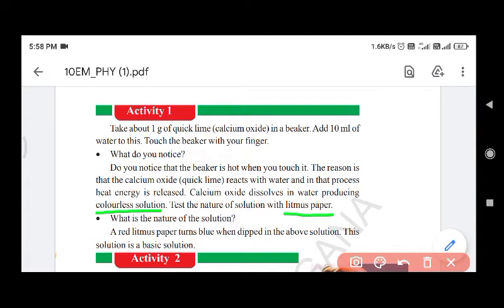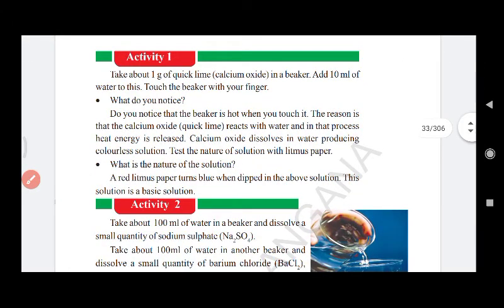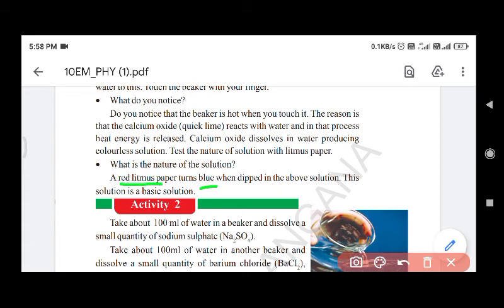Here, with the red litmus paper, I observed that the red litmus paper turns blue. What kind of nature does the solution have? It is basic in nature. When calcium oxide dissolves in water and red litmus turns blue, the solution is a basic solution. So in this activity, during the chemical reaction, we observed heat liberation, and also the nature of the substance changed.